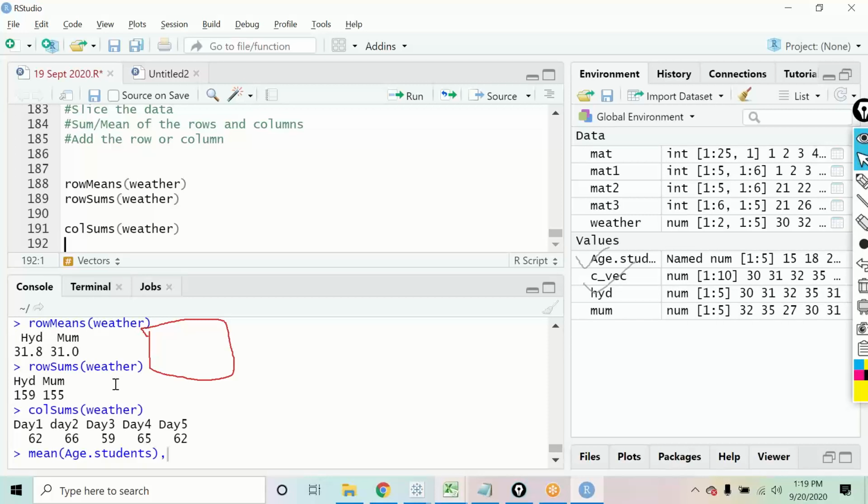I have a question. What's the difference between rowSums and rowSum?